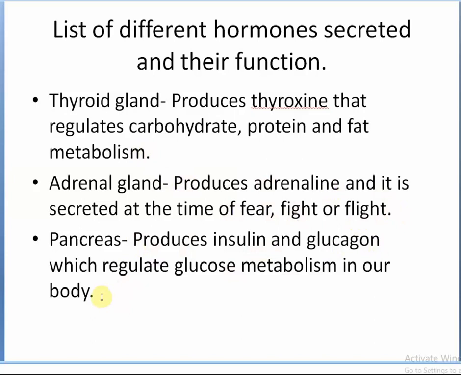It is a hormone released by the pancreas. Insulin's work is to control the sugar level in our blood. Those who are suffering from diabetes produce less insulin in their body, so they need to take insulin through injections.